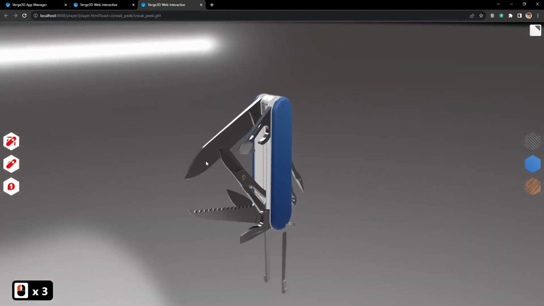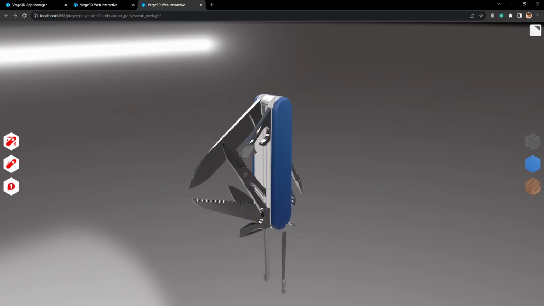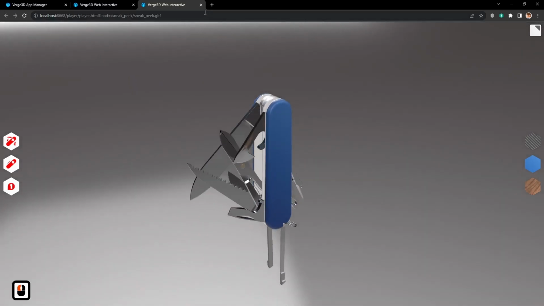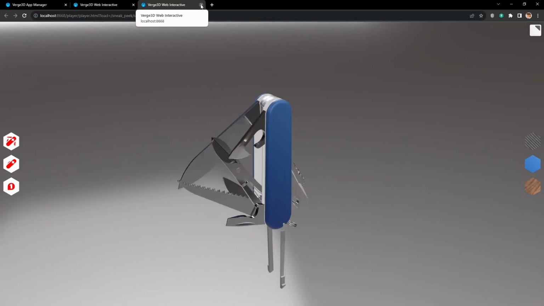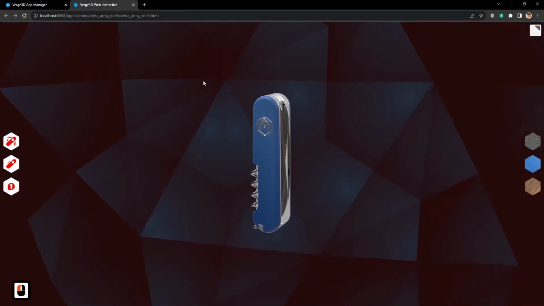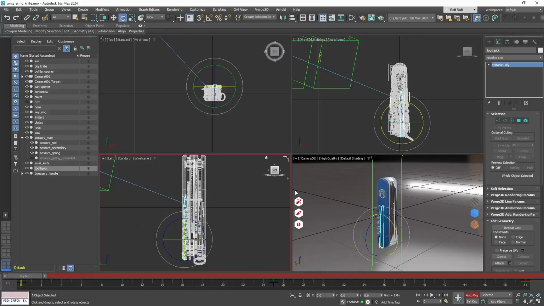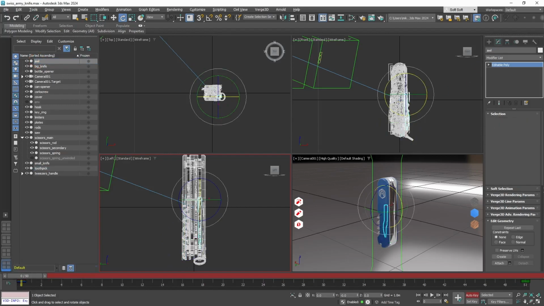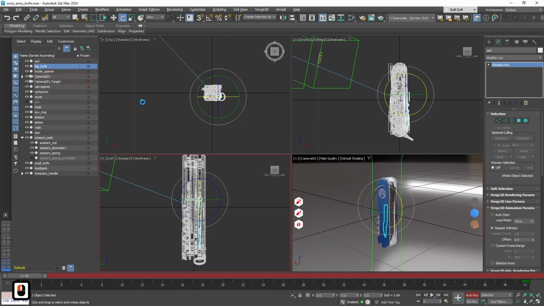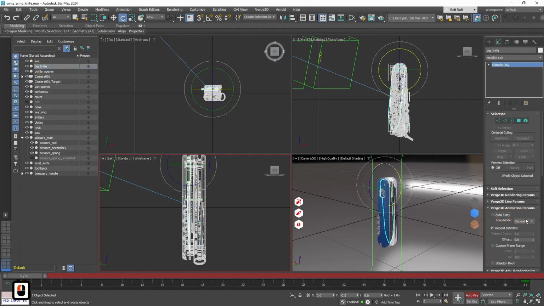It starts automatically, right with the start of the application. But we need it to start when we click a button. So let's go back to Max. Then let's select each of these objects, and in Verge3D animation param, let's turn off the auto start checkmark. Also, let's set loop mode to once. We need to do it for each animated object.